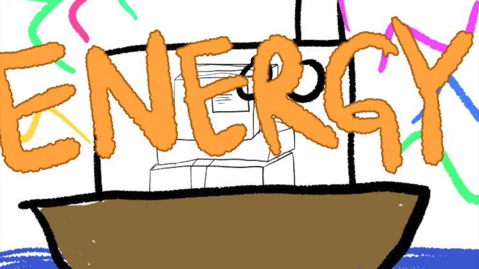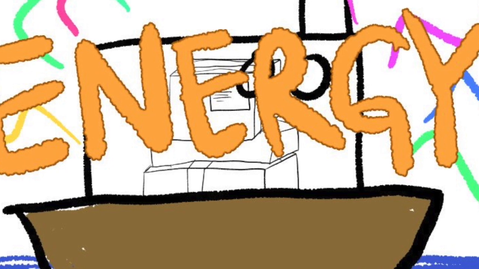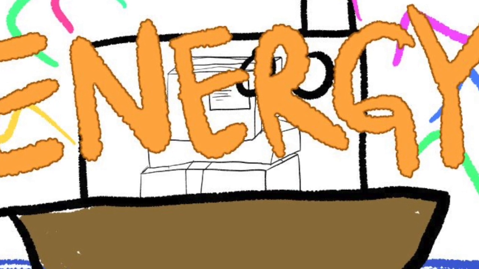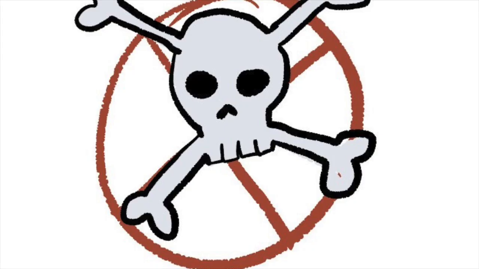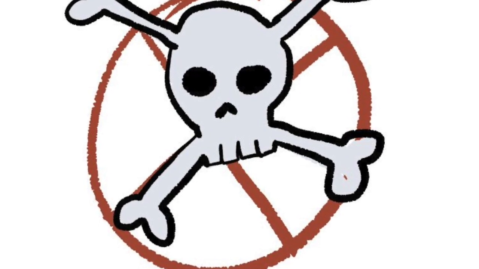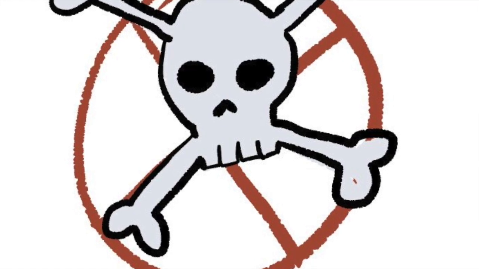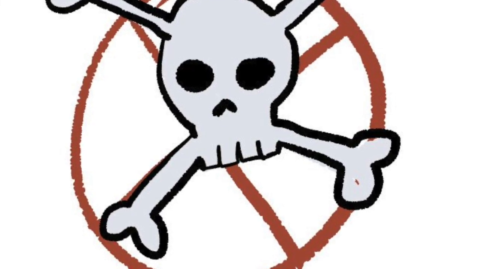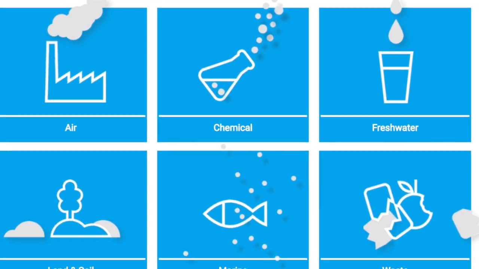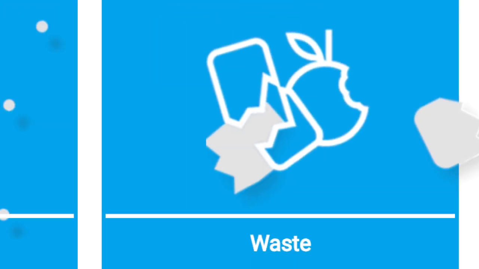Looking at globalization from an industrial viewpoint, various chemical wastes are thrown in soil, which results in noxious plants. For example, plastic is a harmful waste on soil because it is not a biodegradable source. All in all, globalization can cause various pollutions like air, chemical, water, land, marine, or waste pollutions.